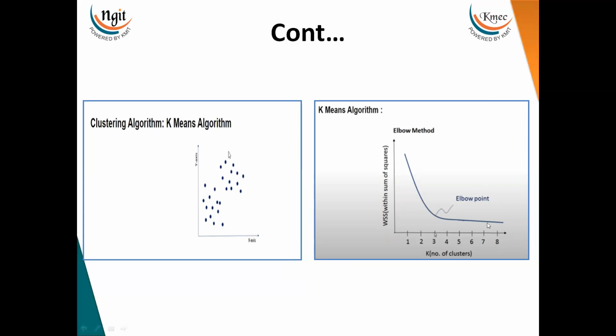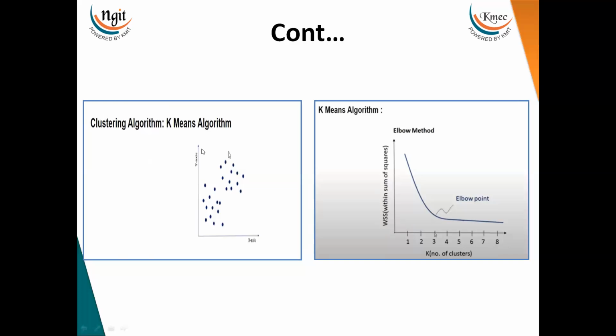Just look at the graph, it's like a human elbow. Whenever I plot the number of clusters against the within sum of squares, I get this type of plot, and we find an elbow-like shape. Wherever you have this bend in the curve, that is the number of clusters to form for your data set. This is the way of deciding the number of clusters. So I'm saying the number of clusters will be 3 in this example. How the elbow method works, we'll discuss during the implementation of k-means.